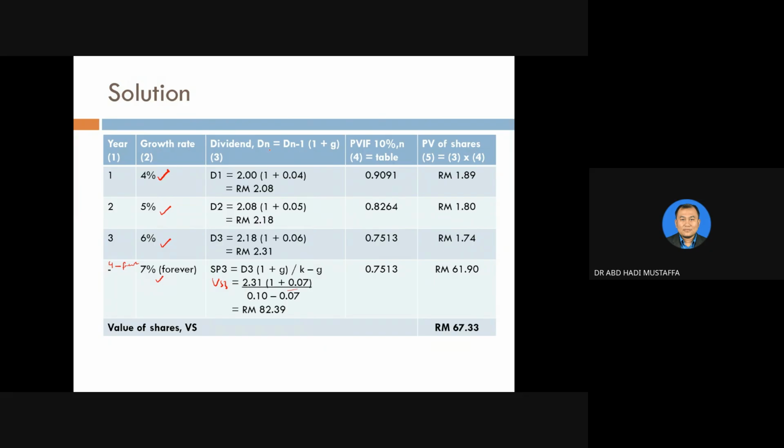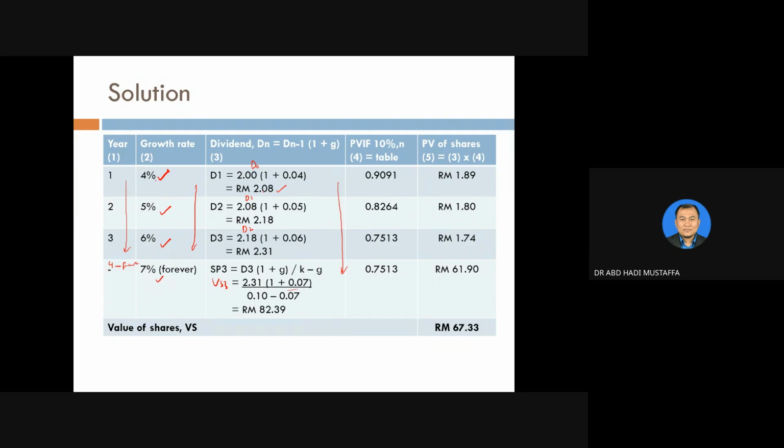Okay. So that means for D1, here is D0; for D2, that means it is D1; D3 is from D2. SP3 means it's at the same time as D3. So for D1, that means last year's dividend RM2 multiplied by 1 plus 0.04, the growth rate here, and you get this price. You need to work column by column. It's easy for you, instead of row by row, which is quite difficult.